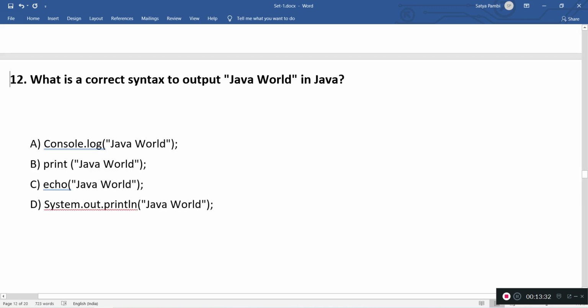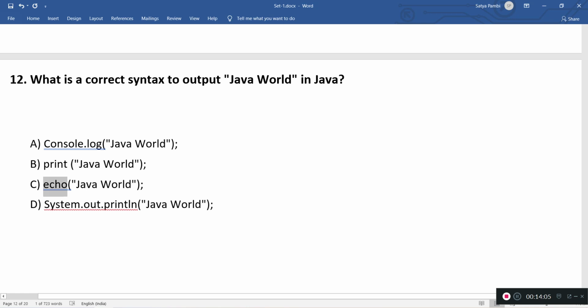The next question is, what is the correct syntax to output Java world in Java? Here it is about how to print some string. Can we use console.log in Java? No, console.log is a JavaScript function to print a log. Printing Java world this way is a Pythonic way of printing a string.